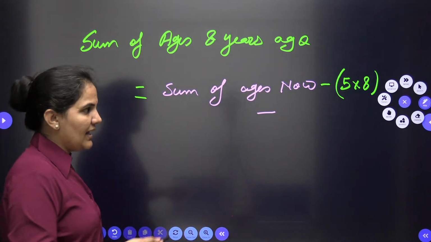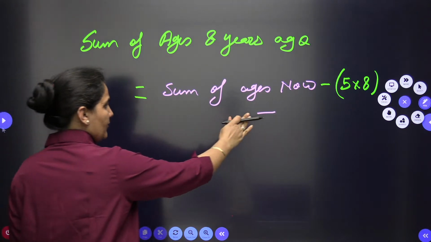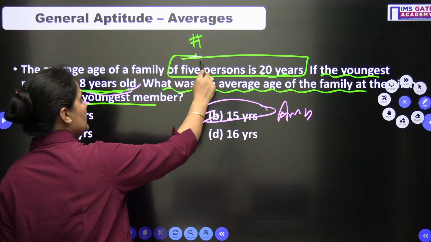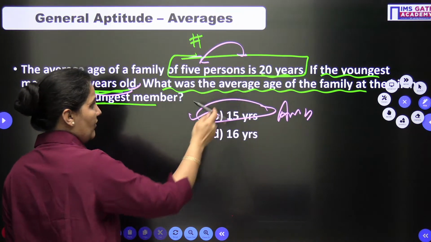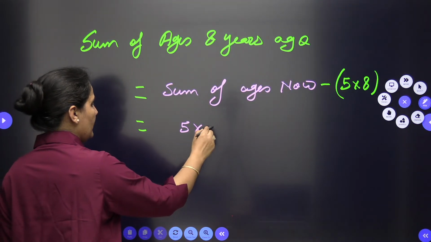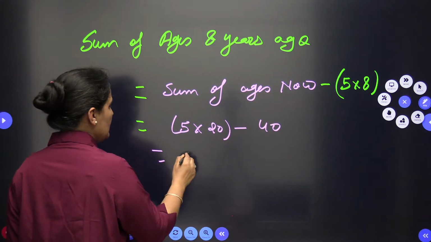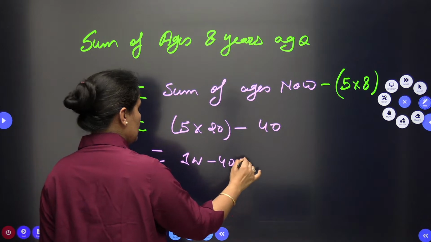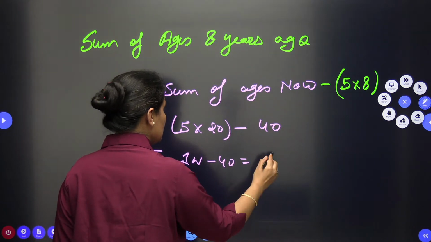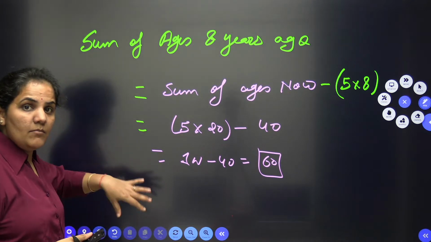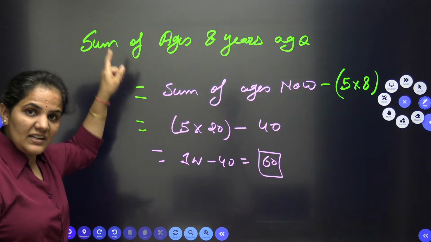So in the same manner I can find out the 5 multiplied by 8. Now the sum of ages, ma'am: as there are 5 persons and the average is 20, the sum of ages will be 5 into 20 minus 5 into 8, that is 40. So this is 100 minus 40, 60. So 60 is the sum of the family 8 years ago.